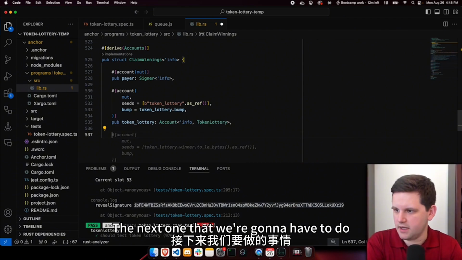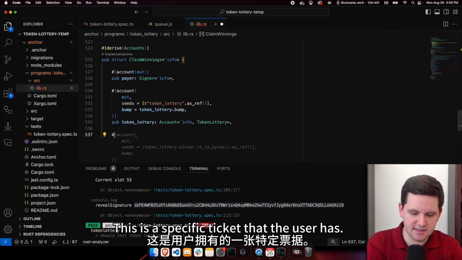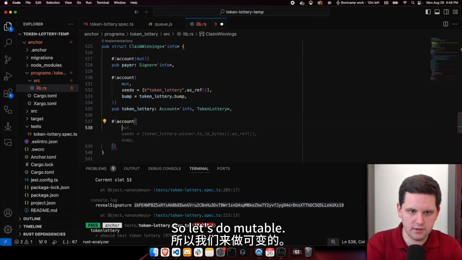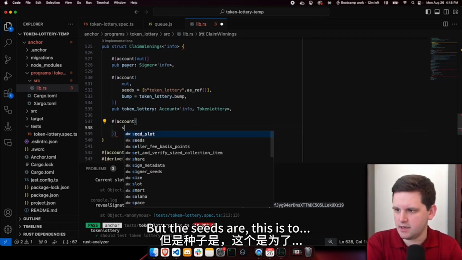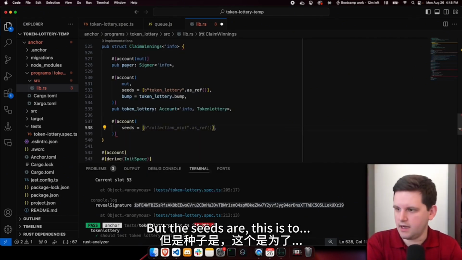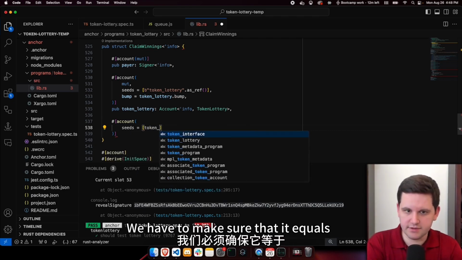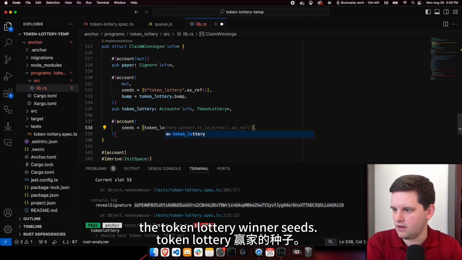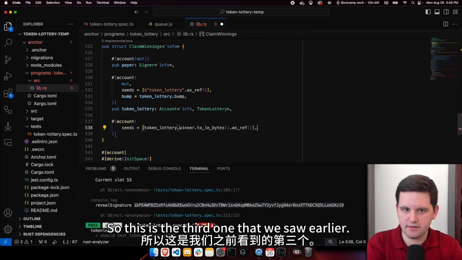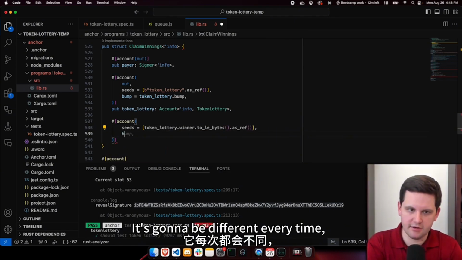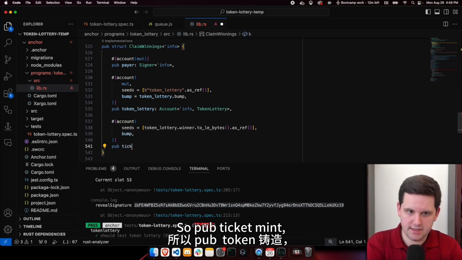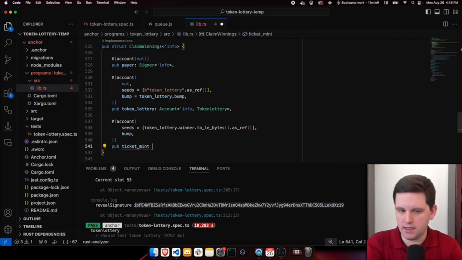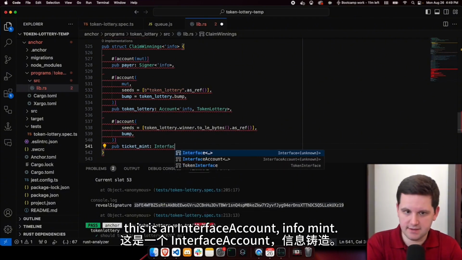The next one that we're going to have to do is grab the ticket mint. This is a specific ticket that the user has. So let's do mutable. Actually, it's not mutable because we don't need to change it. But the seeds are, we have to make sure that it equals the token lottery winner seeds. So this is the third one that we saw earlier. It's going to be different every time, but in the previous example, it was third. So pub ticket mint. This is an interface account.